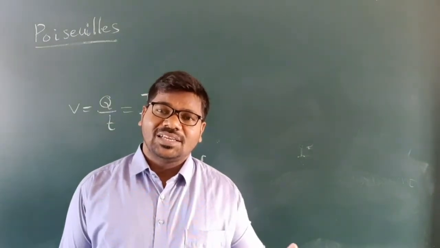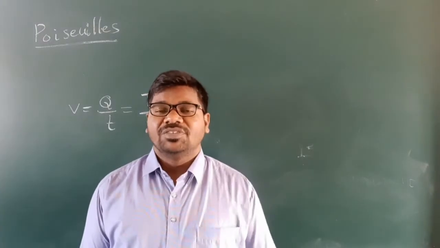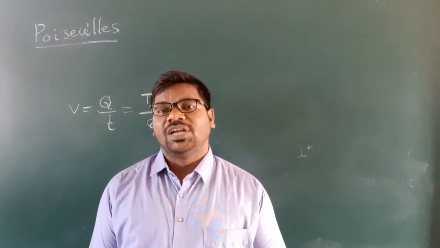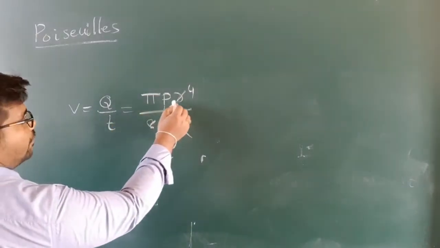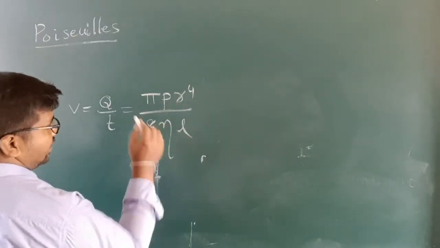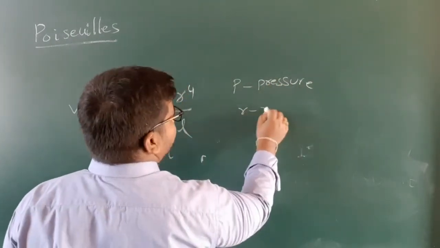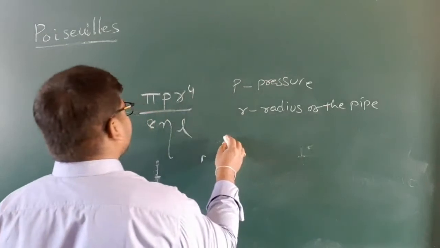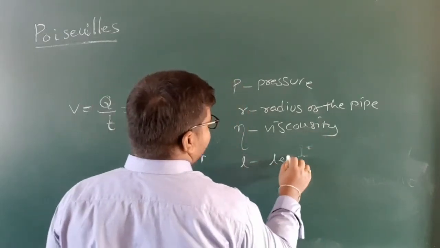It gives the relation between the length of the pipe, the radius of the pipe, and the pressure difference between the two ends: V is equal to pi P r power 4 divided by 8 eta L. Here P is the pressure, r is the radius of the pipe, eta is the viscosity, and L is the length of the pipe.